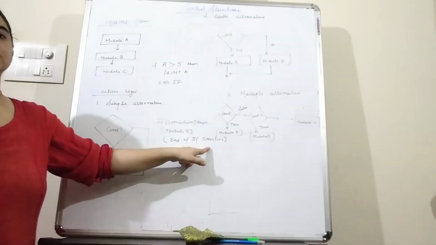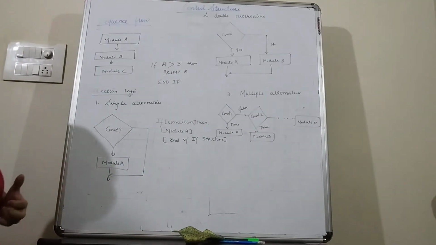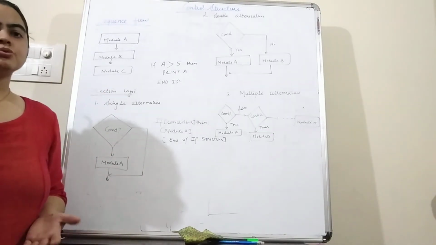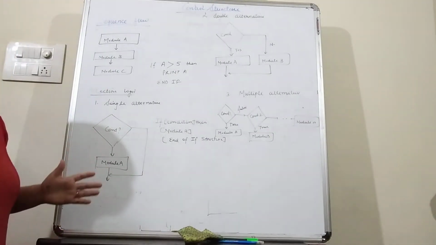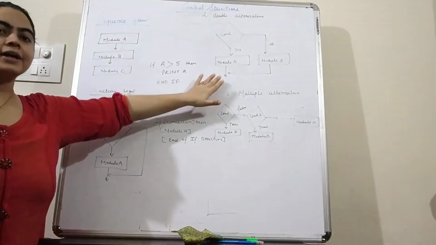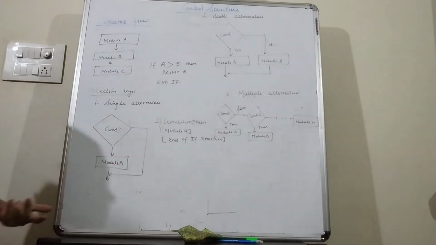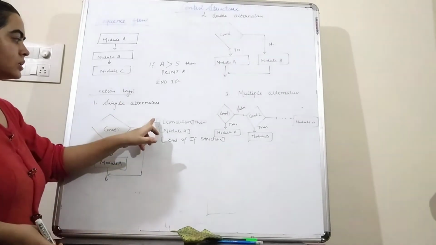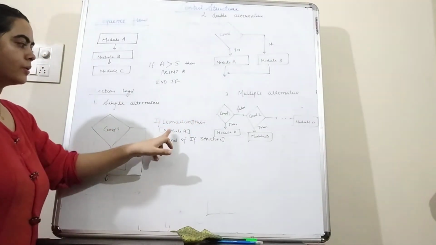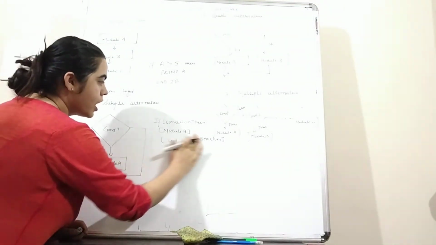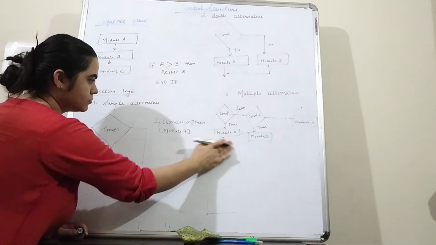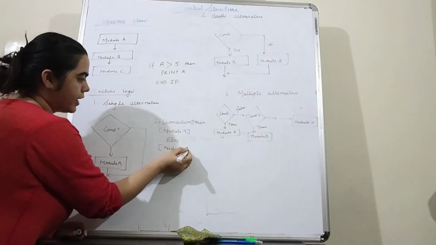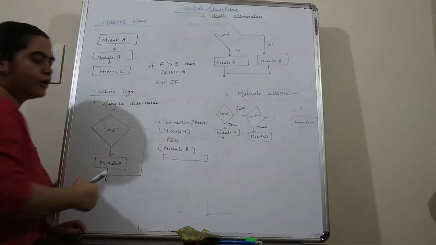Second is double alternative. In double alternative, whether the condition is true or whether the condition is false. If the condition is true, then module A will be executed, and if the condition is false, then module B will be executed. So you can see in this syntax, if condition is true, then module A will be executed, else module B will be executed, and at the end we can write end of if structure.